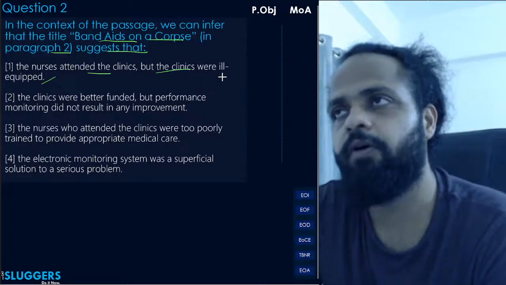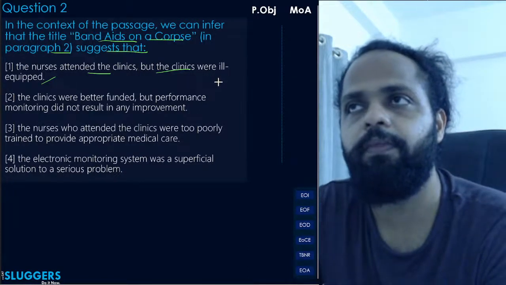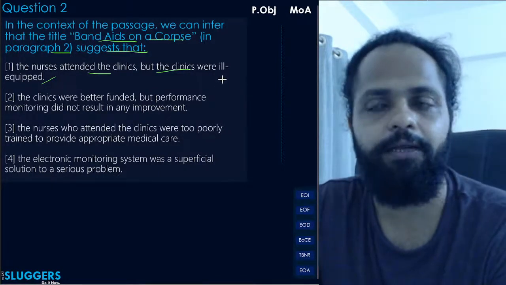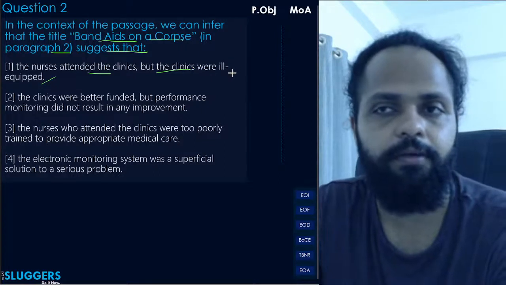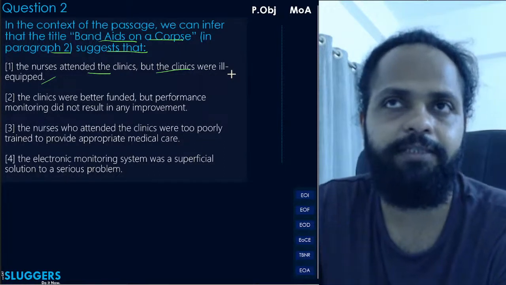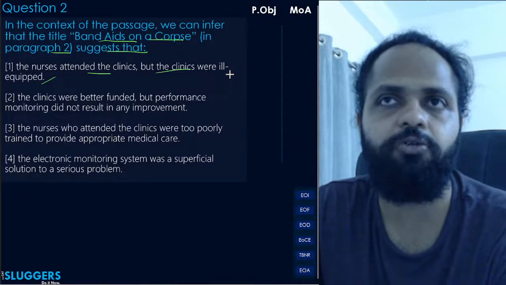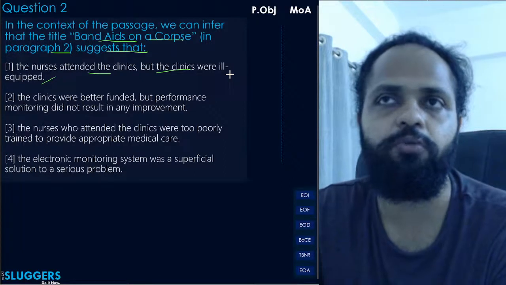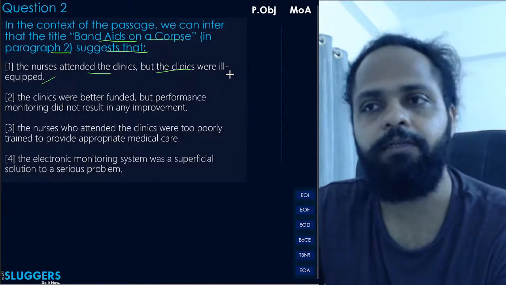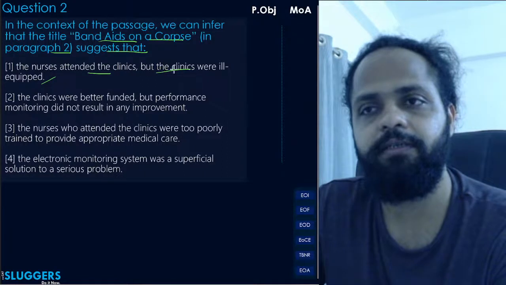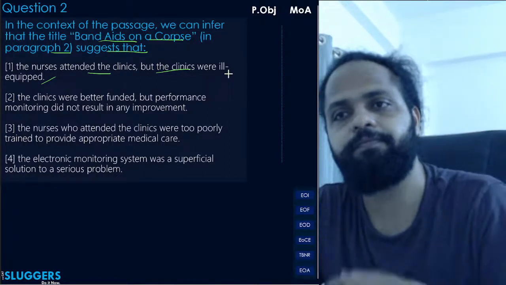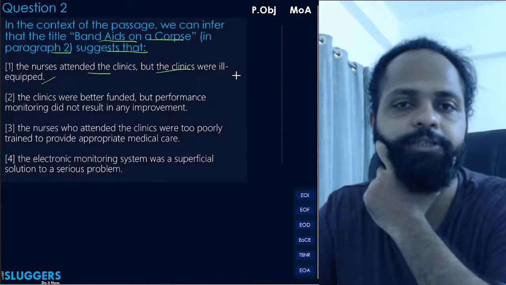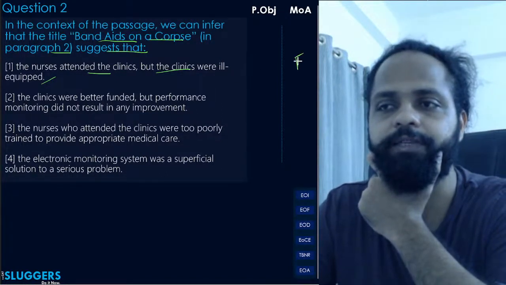Here, the author notes the main problem with the provision of these services to be motivation and not the lack of equipment. So the Band-Aid example by the author has been provided to demonstrate how technology can only go so far when the actual problem is motivation. Correct? तो फिर यहाँ पे the nurses attended the clinics but the clinics were ill-equipped. ये आपका, this relates to equipment, right? And equipment का author ने कहीं पे discussion नहीं किया, तो ये आपका eliminate हो जाएगा with a capital E.